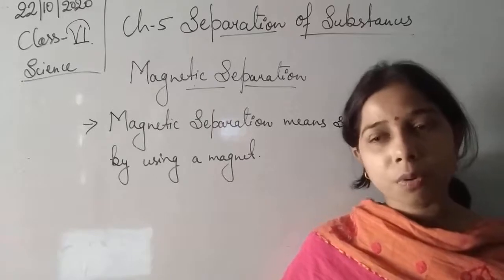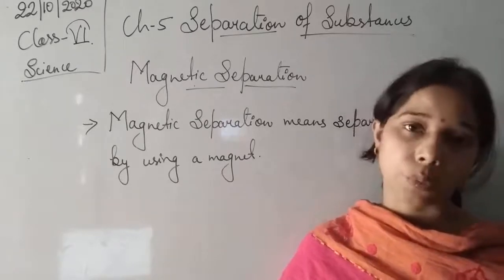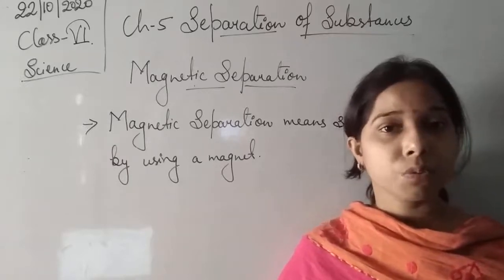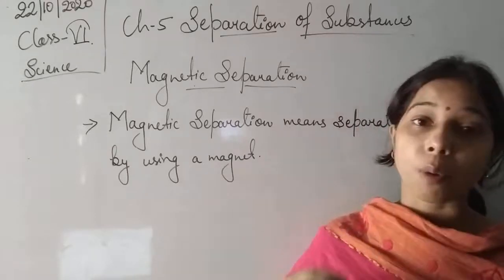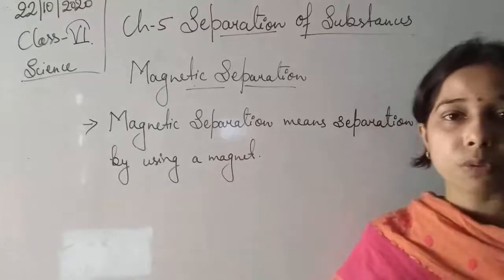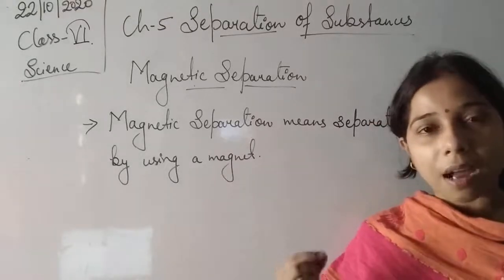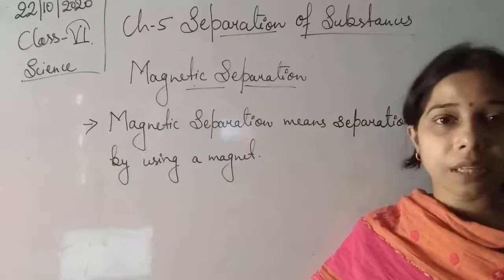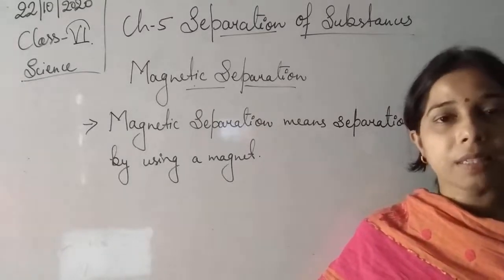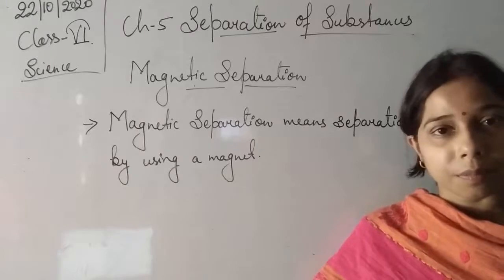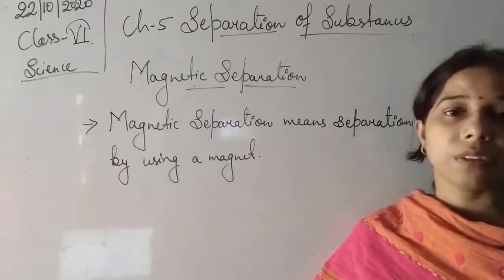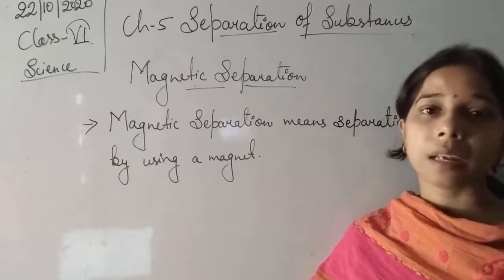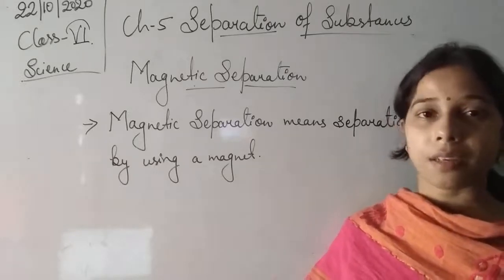Okay, so suppose we have taken sulfur powder and iron filling. What is the meaning of iron filling, student? Small or broken pieces of iron, a very small part of broken iron, is known as iron filling. You can say it is iron only, but since it is of a very small and thin size, we use the term iron filling. But for your convenience, you can understand this as iron.